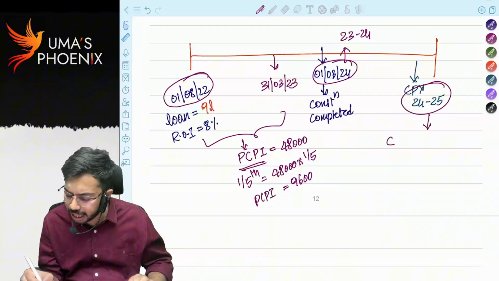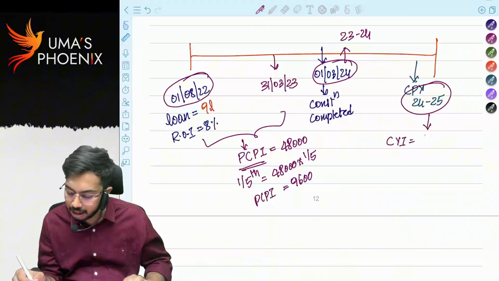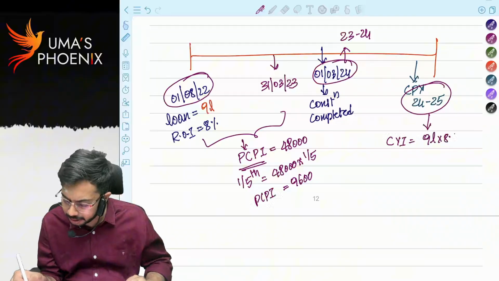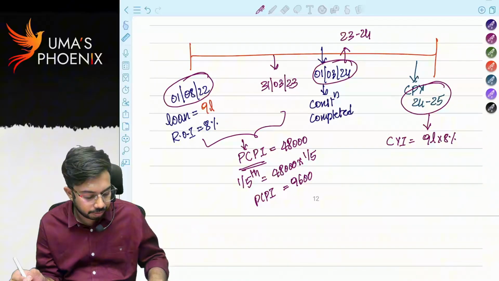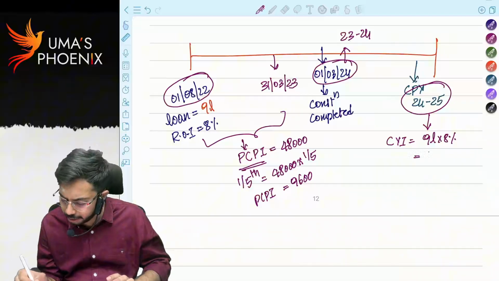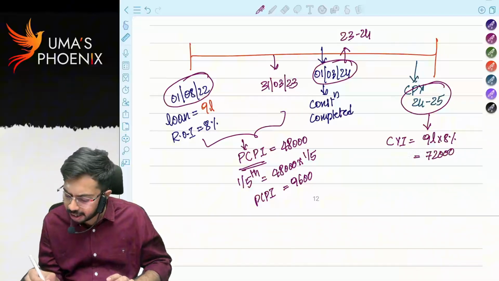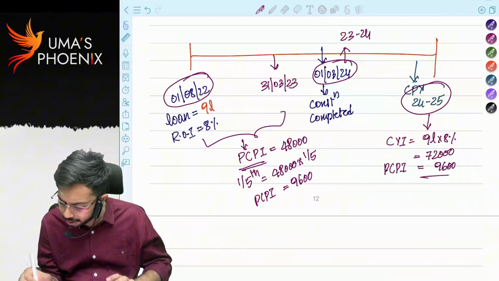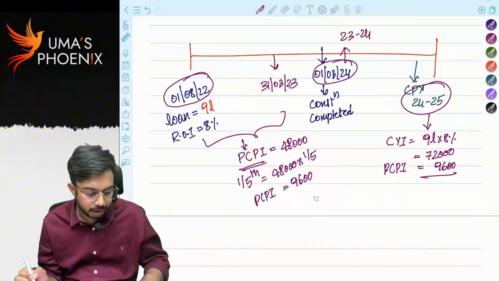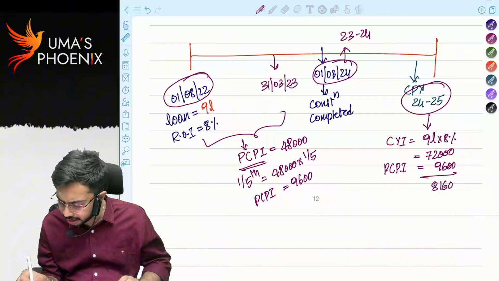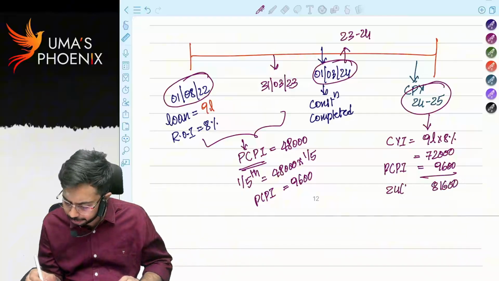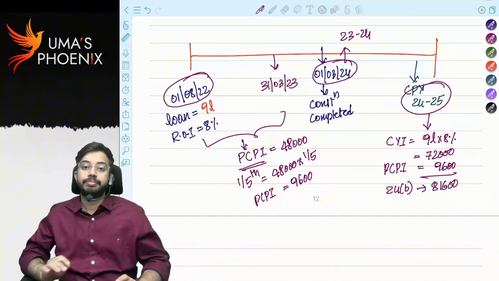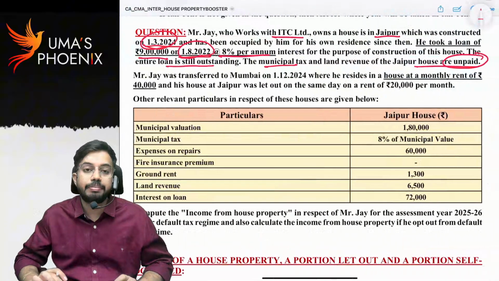For 24-25, how much is current year interest? 9 lakh into 8%. How much? 72,000. So current year interest 72,000, pre-construction period interest 9,600. Total how much? 81,600 is interest under section 24B. Correct? Now are you able to understand?